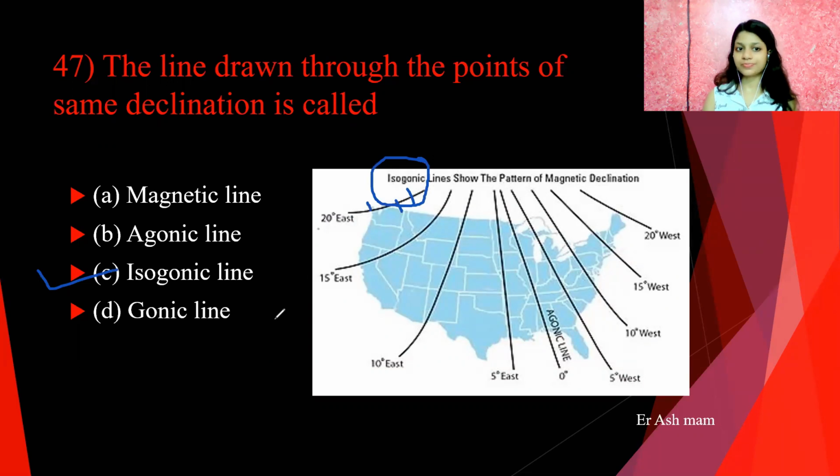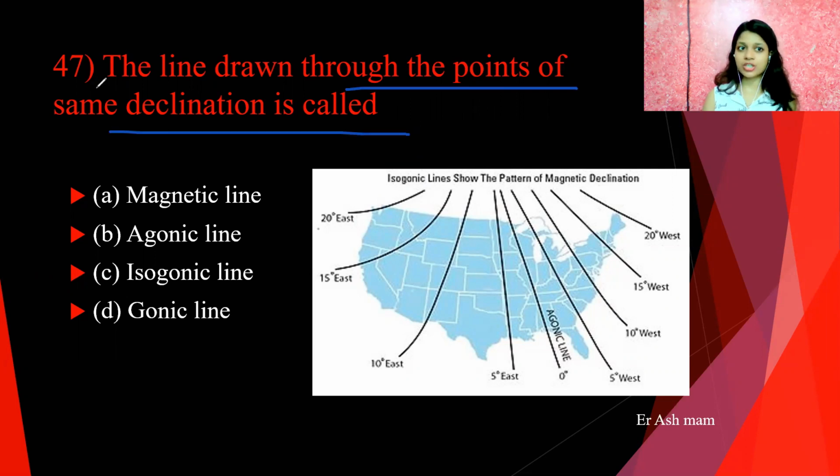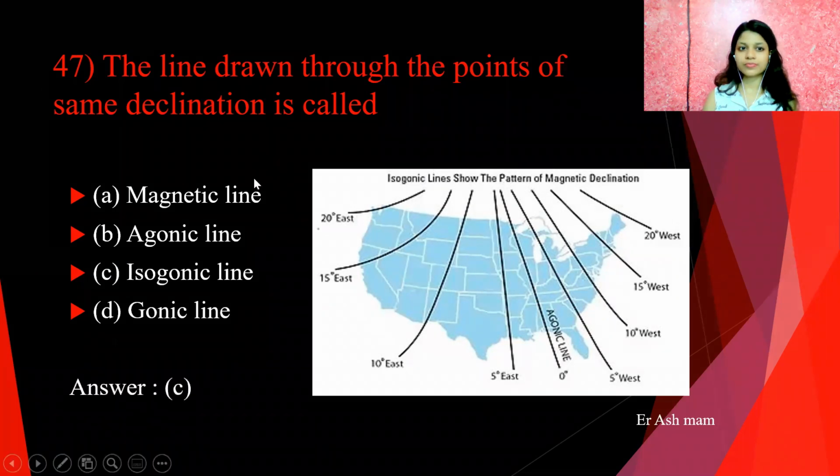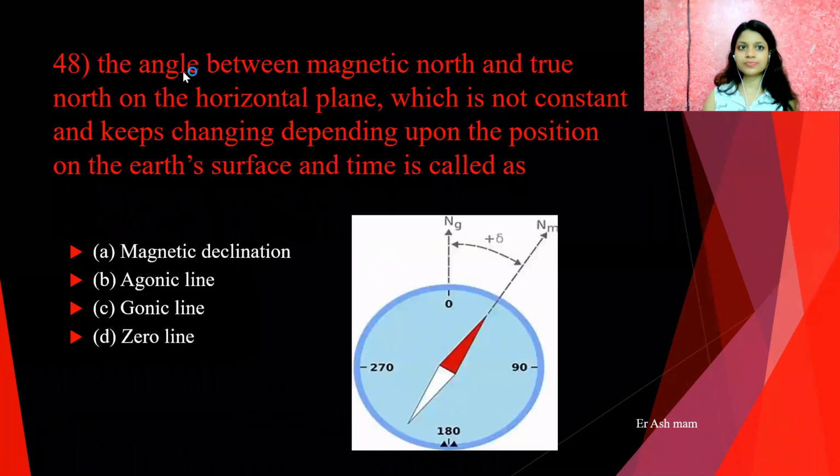Same declination is called as isogonic line, and for zero declination it is called as agonic line. So C is correct here.